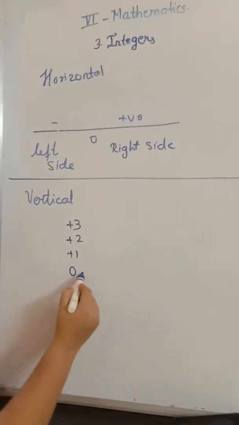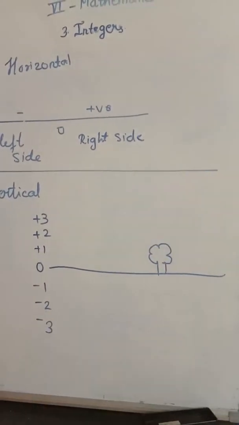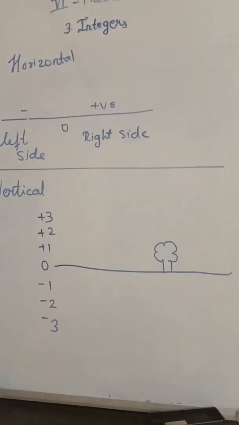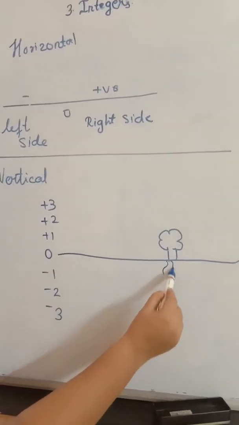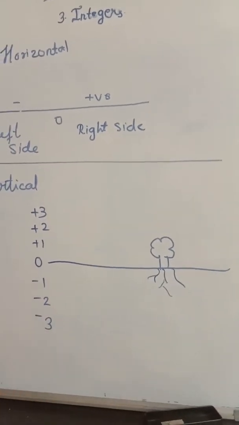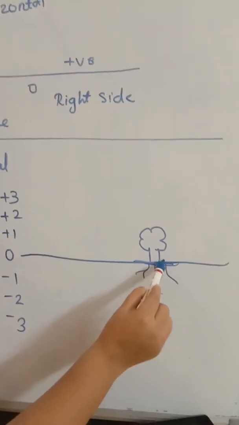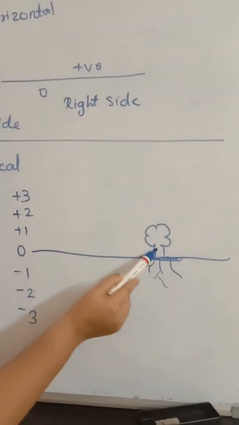Now suppose this is your ground, where you grow trees. So trees are growing on the upper side, means they are positive. But the roots that trees have are going in the downward side. So they are going in the negative part. But the soil is supporting both of them, and that is keeping the proper balance.